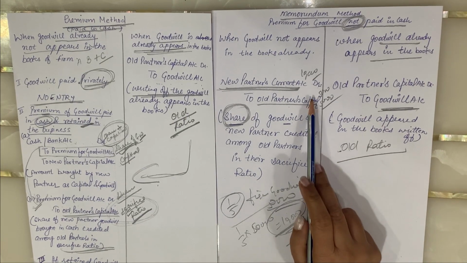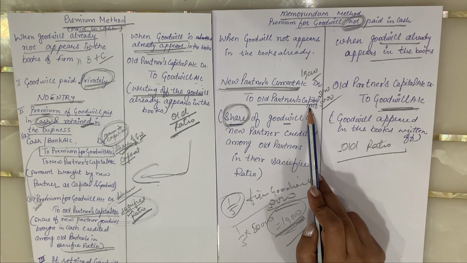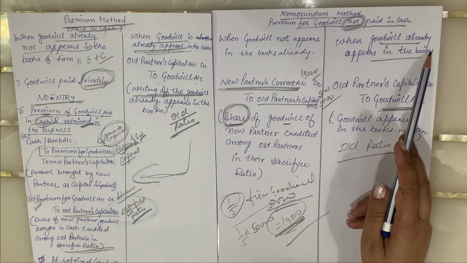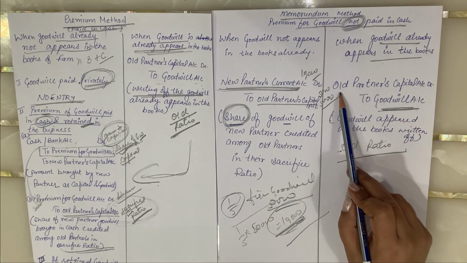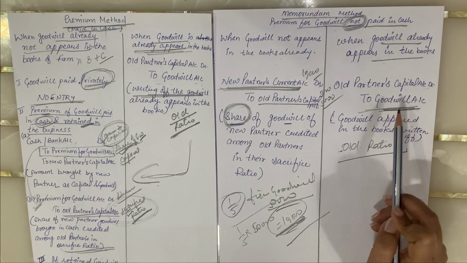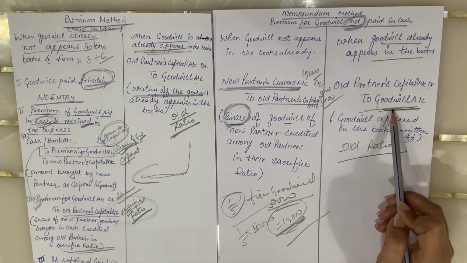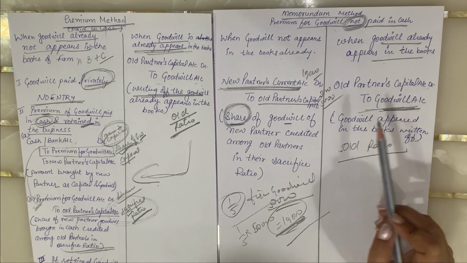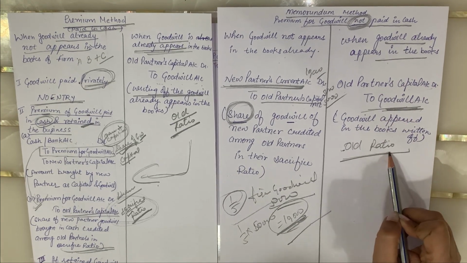Again, it is to be credited among the partners in their sacrifice ratio. When the goodwill already appears in the books, the old partner's capital account is credited to goodwill. Again I am telling you, whenever any asset account is to be written off, it is to be credited among the old partners in their old ratio.